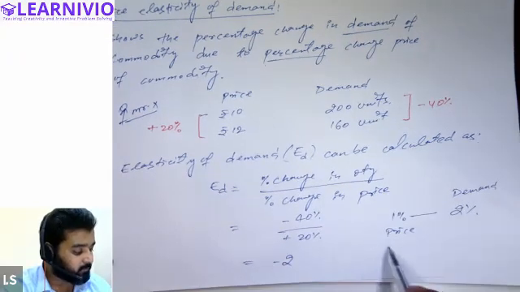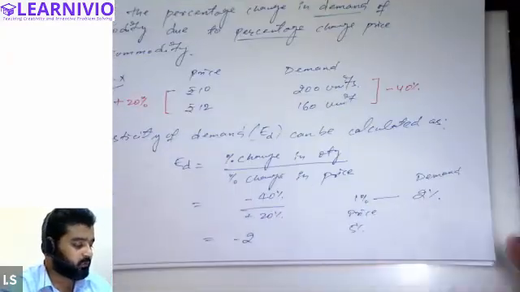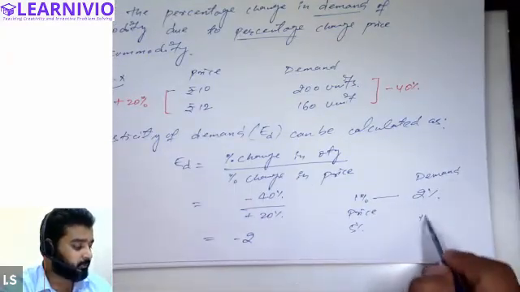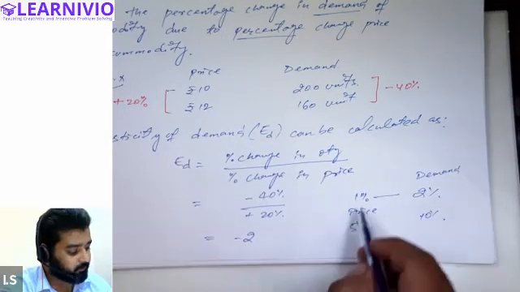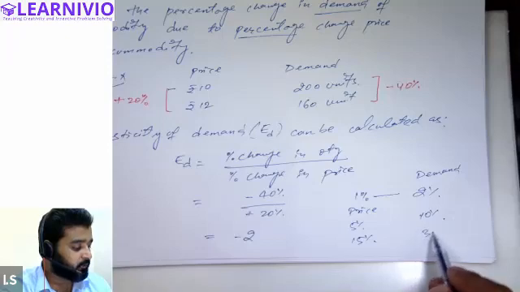If the price changes by 5%, can you tell me how much the demand of Mr. X will change? 10%. If we change the price by 15%, then demand will change by 30%.